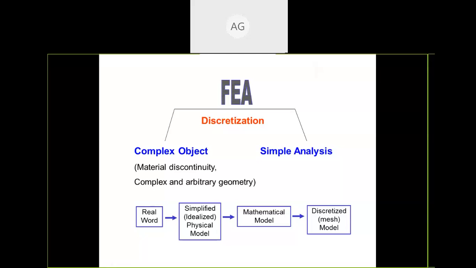So meshing means I have to divide the whole body into small parts. After dividing into small parts, we are going to analyze only one component, and after that we are going to consider it symmetrical with the whole complete body, so that calculation also we are going to do.